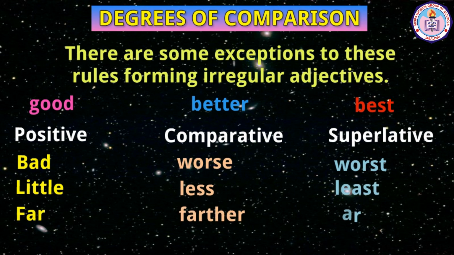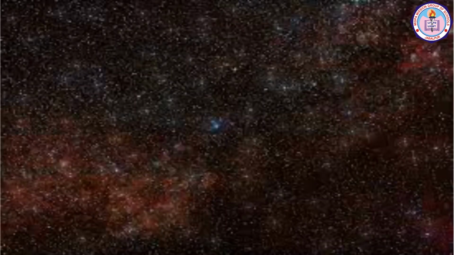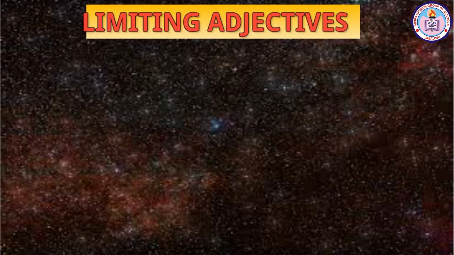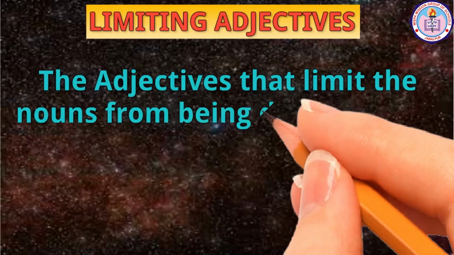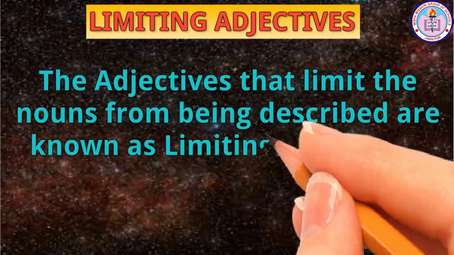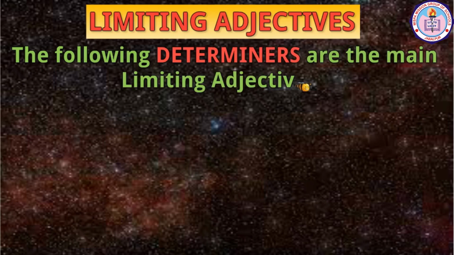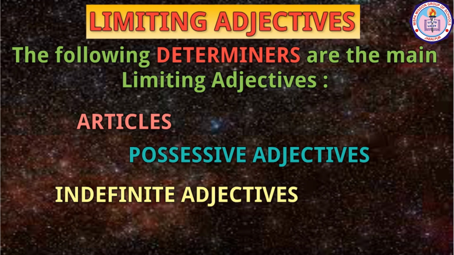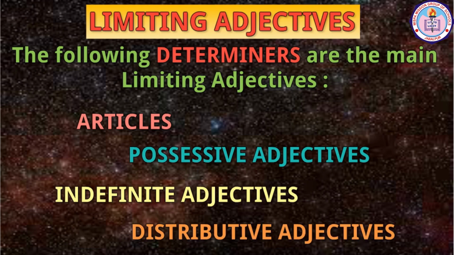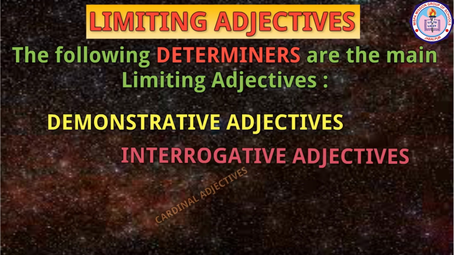Far, farther, farthest, far, further, furthest. Let us see now what limiting adjectives are. The adjectives that limit the nouns from being described are known as limiting adjectives. The following determiners are the main limiting adjectives: articles, possessive adjectives, indefinite adjectives, distributive adjectives, demonstrative adjectives, interrogative adjectives, cardinal adjectives, and ordinal adjectives.